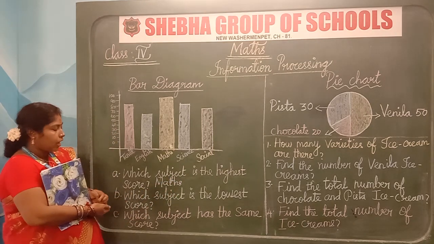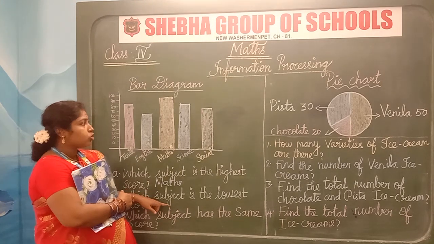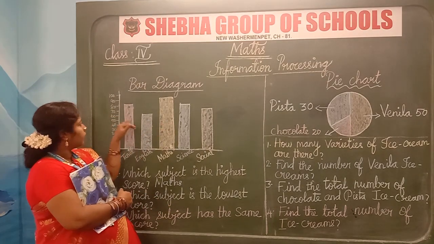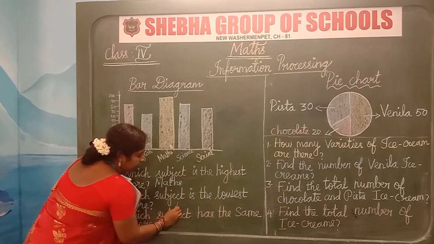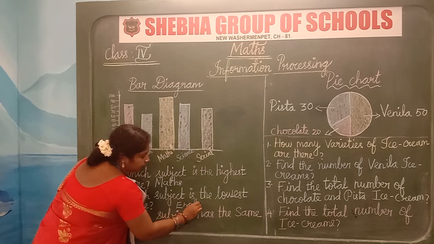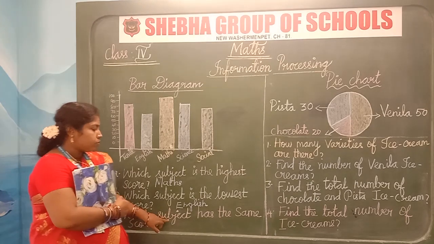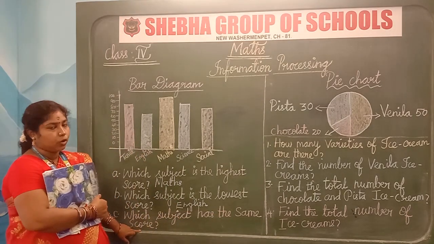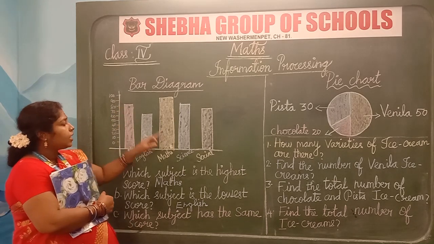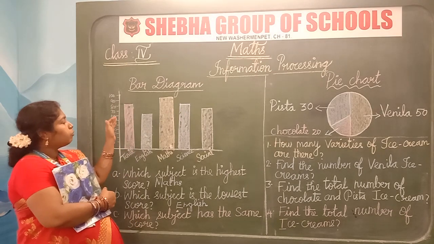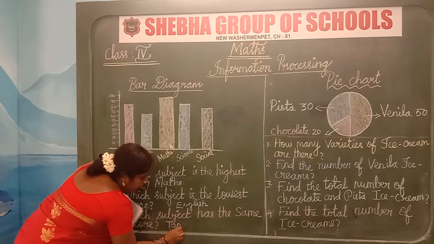Clear? Now, which subject is the lowest score? So which subject is the lowest score, children? Yes, it is English. He got 60 marks. So we have to mention English here. Now read the question along with me, children. Which subject has the same score? Yes, you are right. Tamil and Science, because in both the subjects he scored 80 marks. So Tamil and Science.